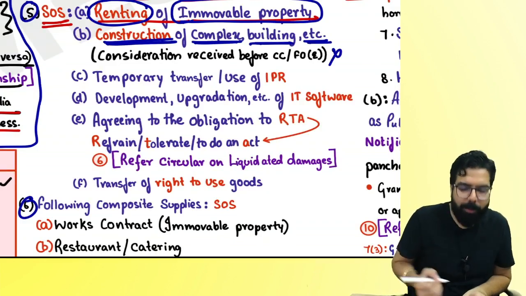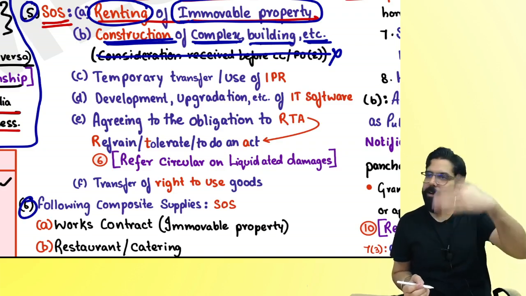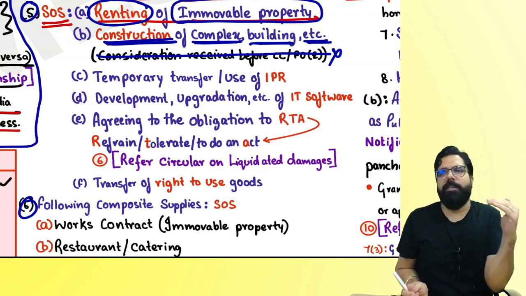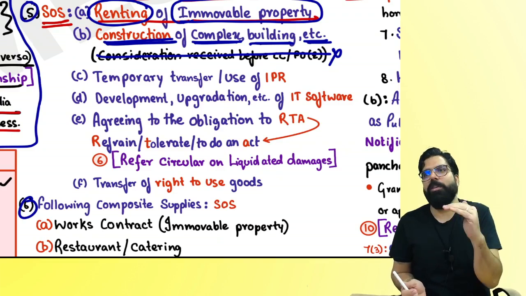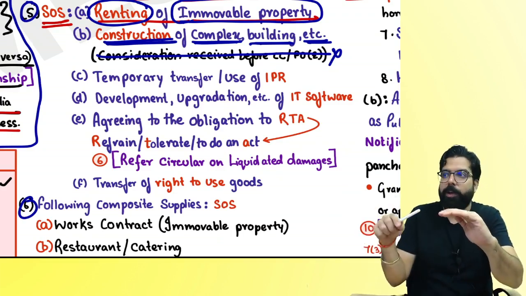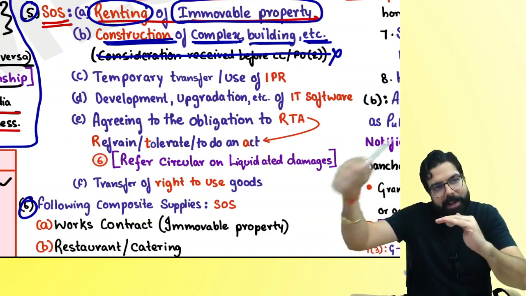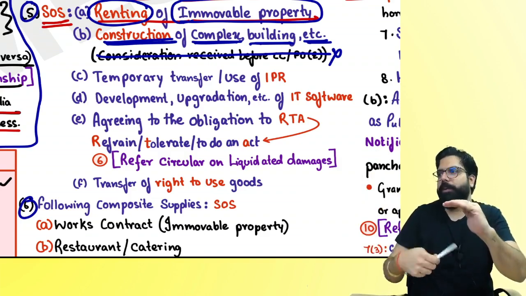Always remember, whenever somebody does construction of a complex building, etc., it is always a supply of service. I'll talk a little more about this, not now. This will come, but you have to learn Schedule 3, then come back. Don't worry. There are a lot of things in GST which I'll tell you, I'll come back. Because when I'm teaching you, everything in GST is linked. So when I'm teaching you something, I have to tell you I'll come back, because at the next point when we learn, we have to come back and read it. Can we go ahead, everyone?